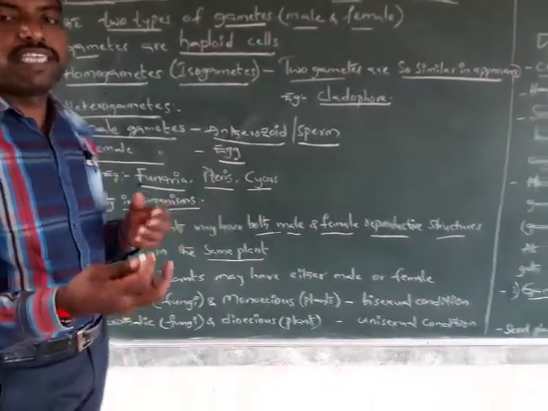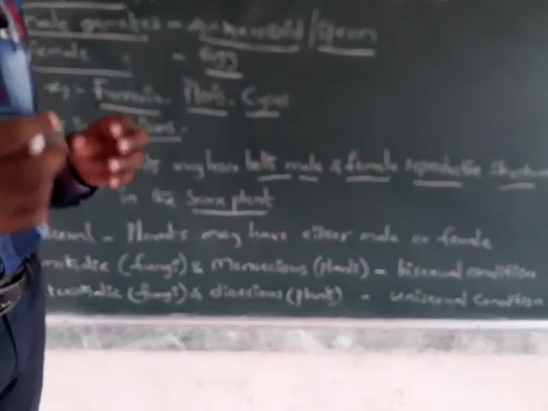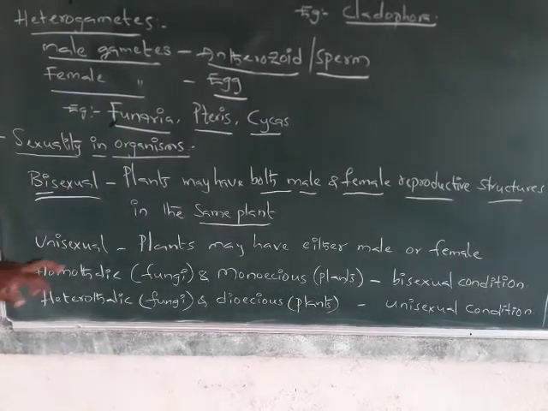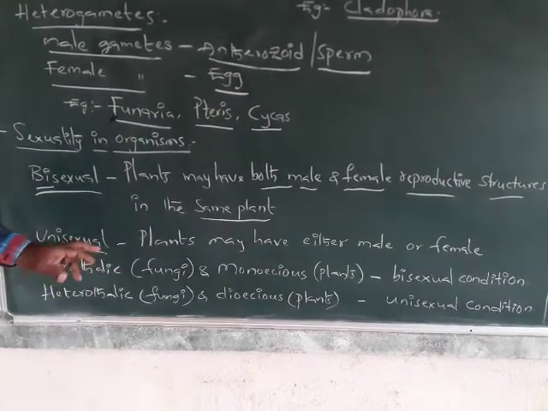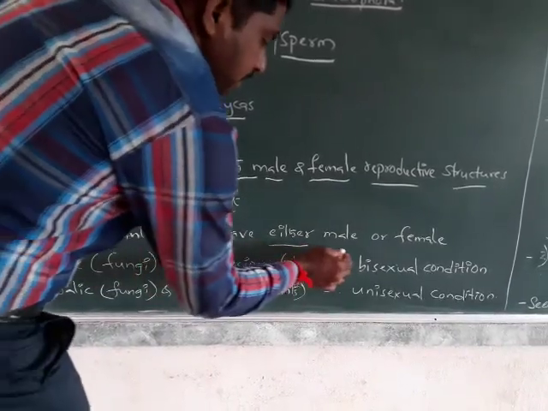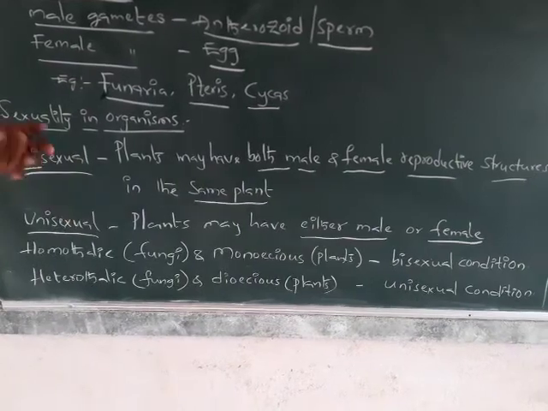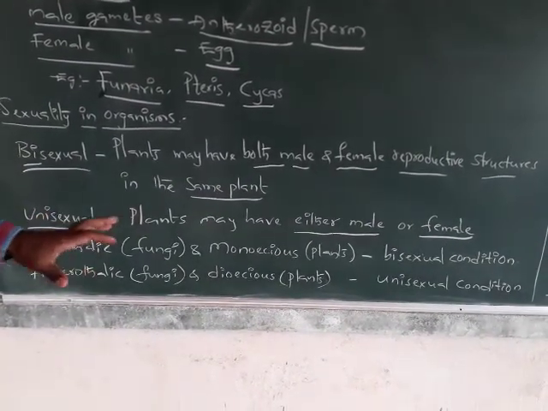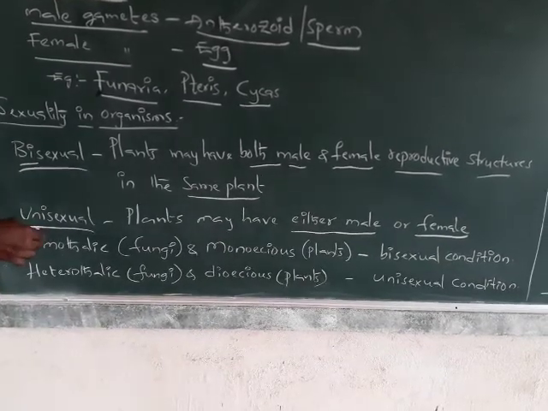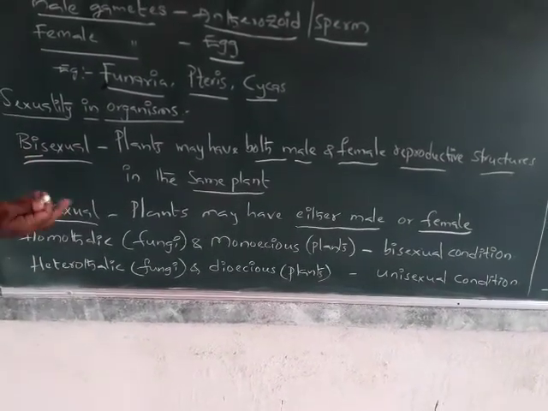Unisexual means plants may have either male or female reproductive structures. That plant has either male or female. That is called unisexual. Uni means single, either male or female. Bi means two.